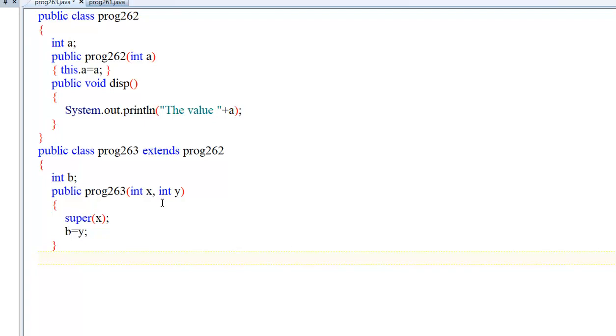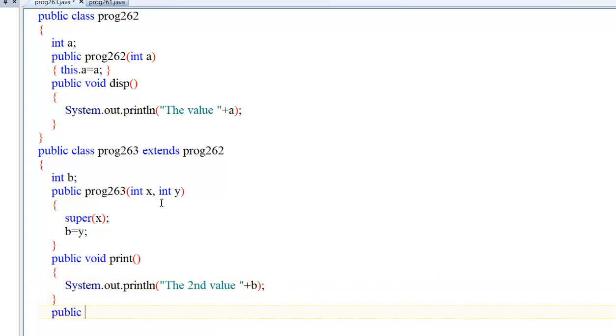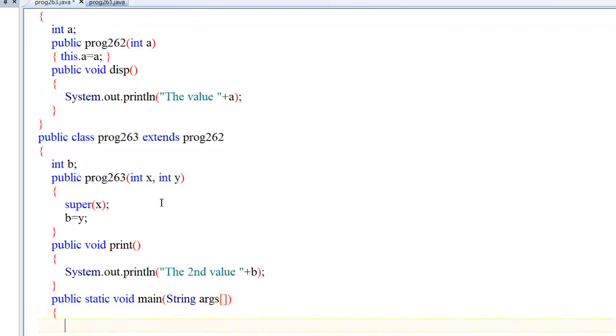Now execute method, public void print, System.out.println the value of b, the second value. Okay, I do not want to access the value of a now. We will access it later on. Public void display, then public static void main. Only the concept remains.